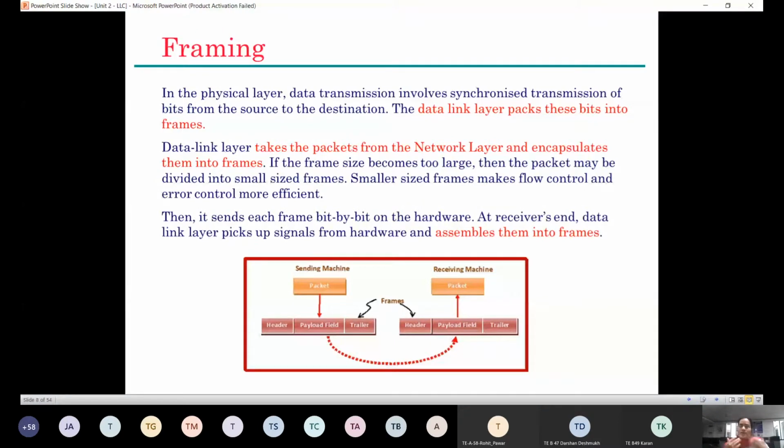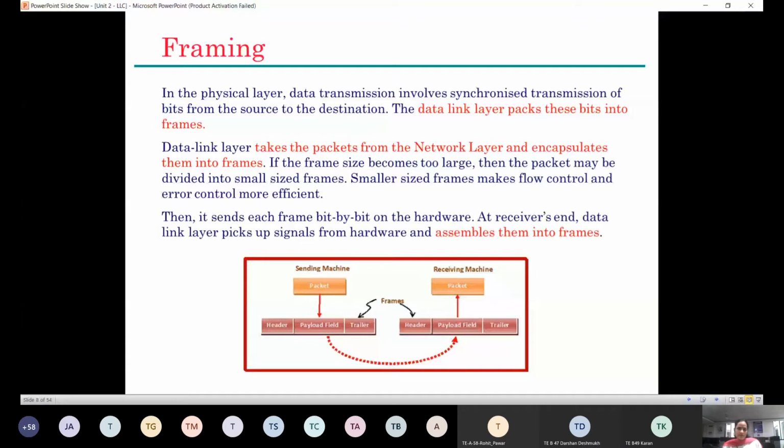How do we decide what the size of the frames will be? Smaller frames give us more efficient flow control and error control, right? But again, we have to constrain the size of the frame somewhere. We cannot start transferring very small frames. It is going to make the network very congested, and moreover, with the frames we attach a header and trailer, so there will be duplication and redundancy of headers and trailers many times, right? So we have to decide about the frame size also.